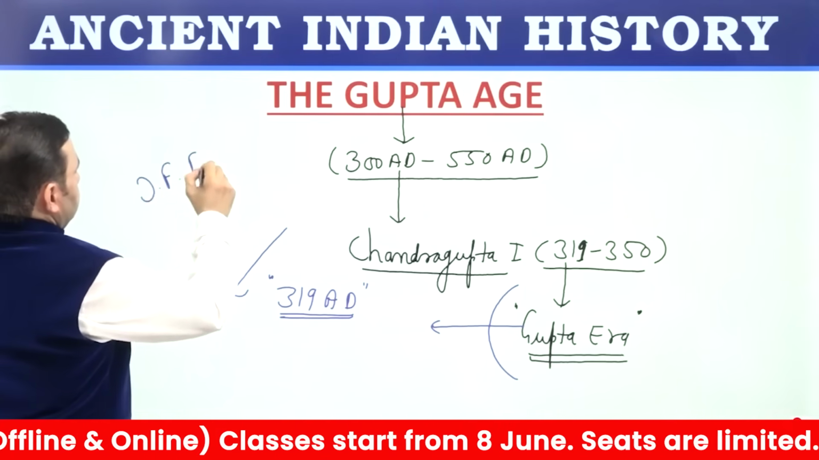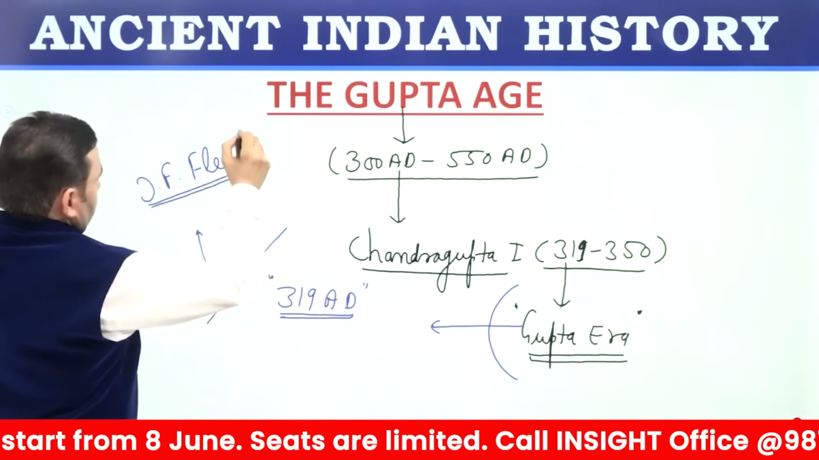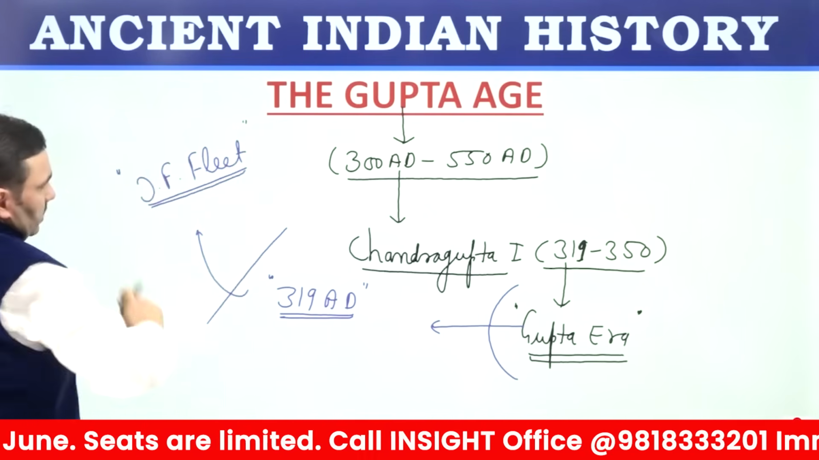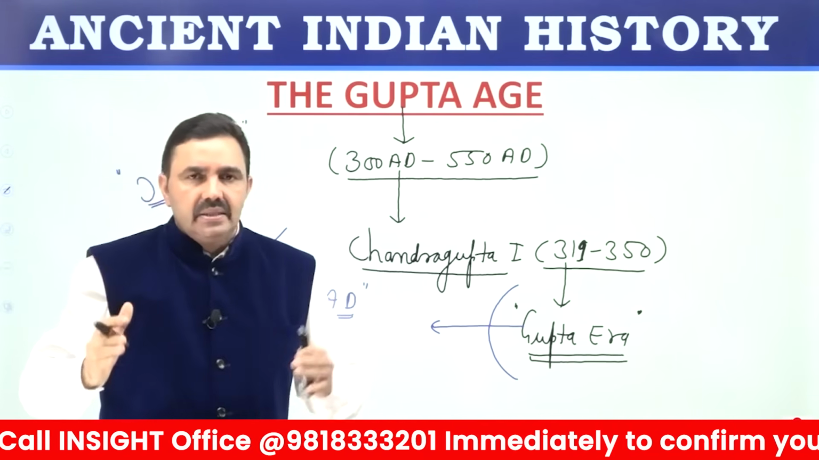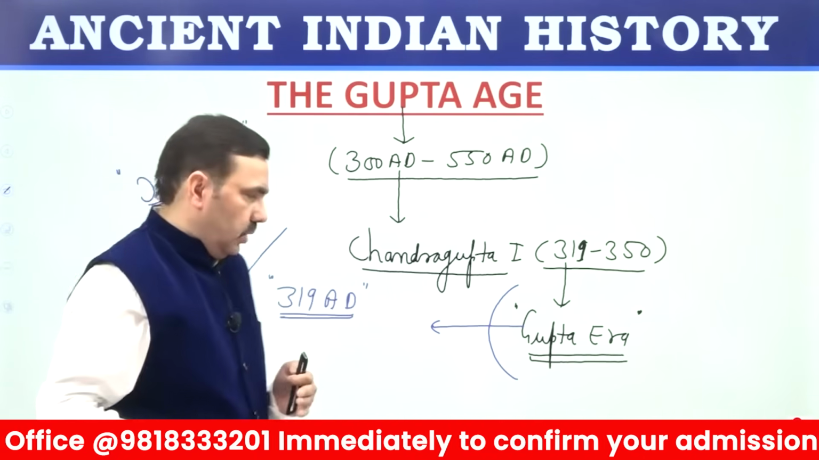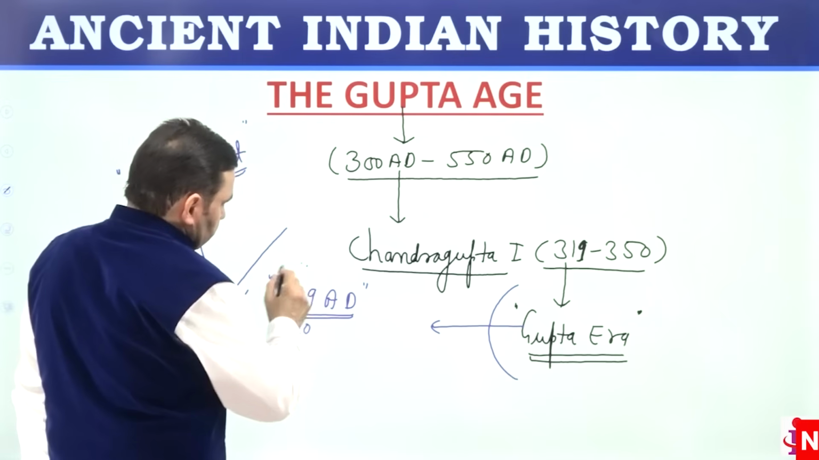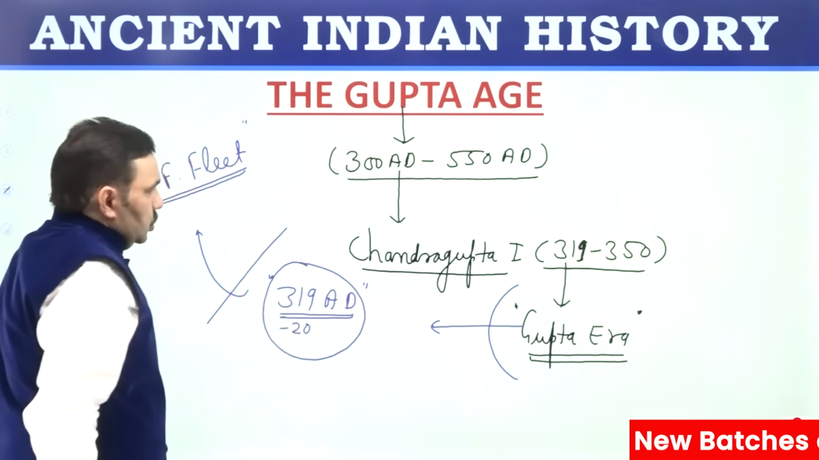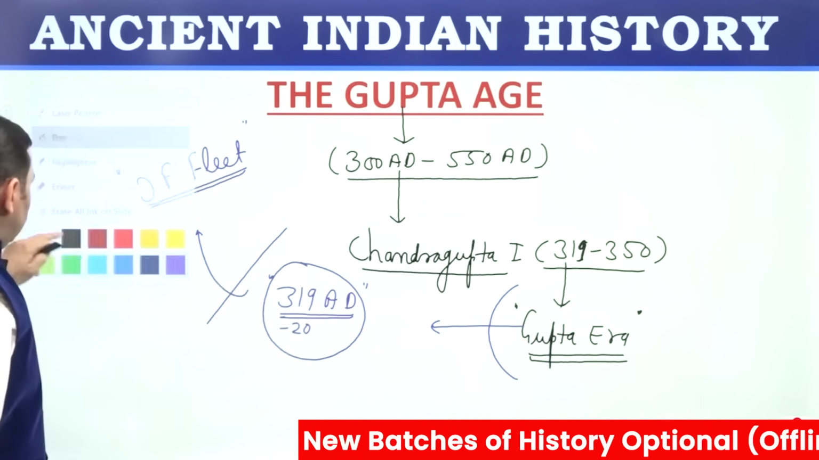J.F. Fleet. J.F. Fleet studied Gupta coins on a large scale, and he ascertained that the first year in the Gupta era was 319, or you can say 319, 320 AD. So you have to remember the beginning of the Gupta era, you have to remember the name of this historian, J.F. Fleet.